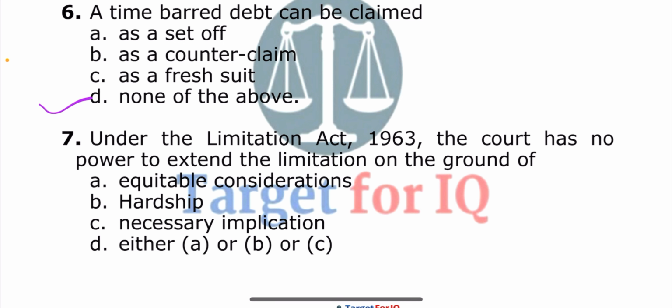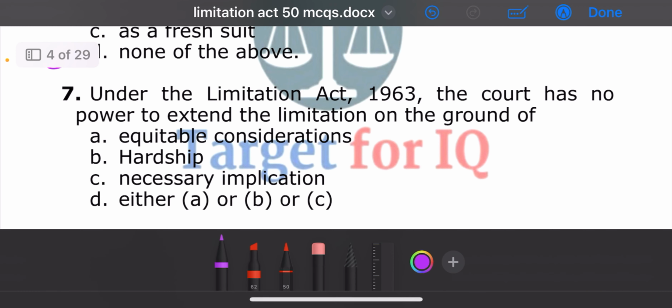Next question. Under the Limitation Act 1963, the court has no power to extend the limitation on the ground of. The options are A. Equitable considerations, B. Hardship, C. Necessary implication, D. Either A or B or C. The correct answer is option D. Either A or B or C.